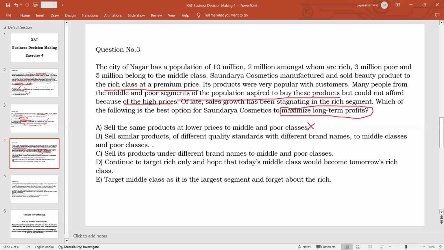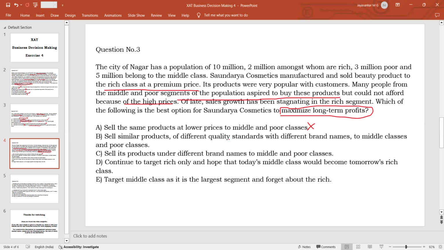You introduce a range of products which are affordable to the middle and poor classes with lesser quality. Different quality standards means it may not have the same quality as the premium products, and a different brand name, so that the reputation of the original brand is still retained, it is not affected.